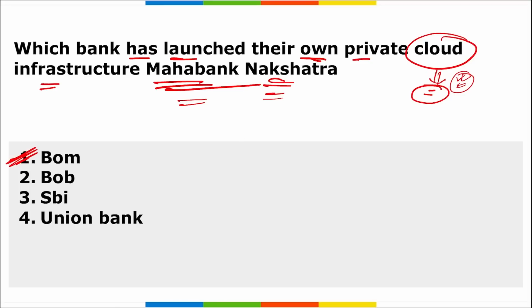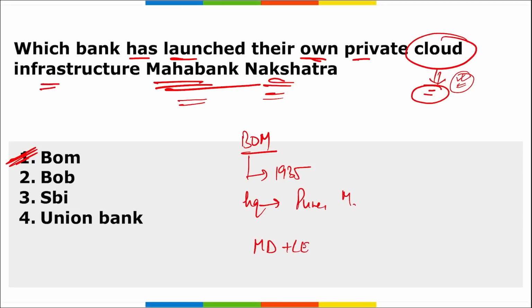If we talk about Bank of Maharashtra, when was it established? In 1935. Then where is the headquarter of Bank of Maharashtra? It is in Pune, Maharashtra. Who is the managing director and chief executive officer? A.S. Rajiv.